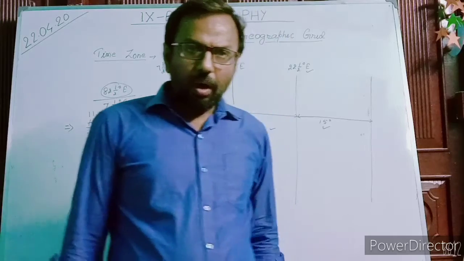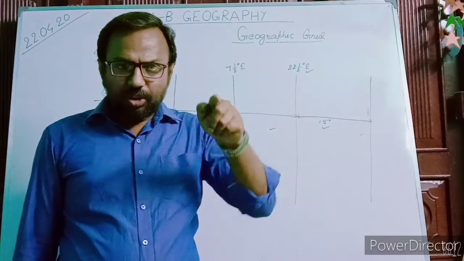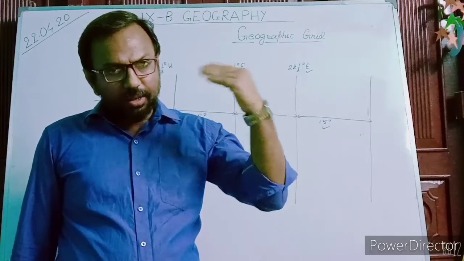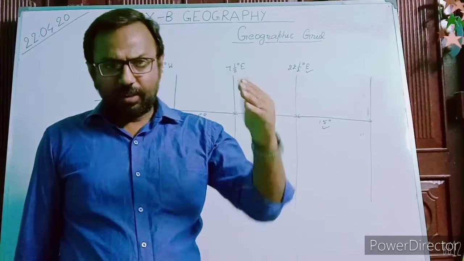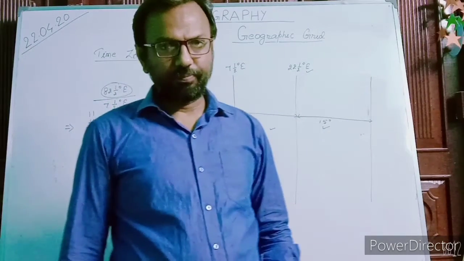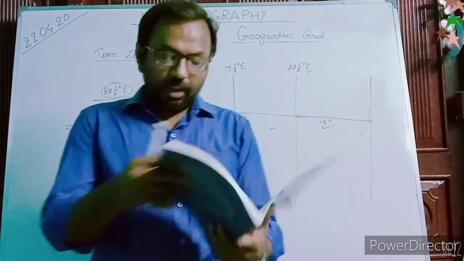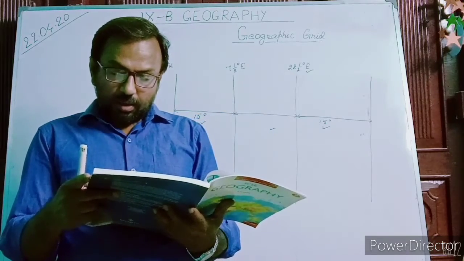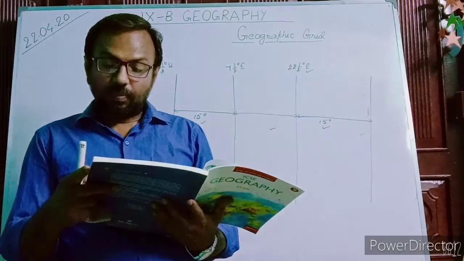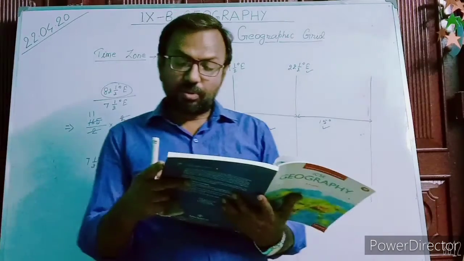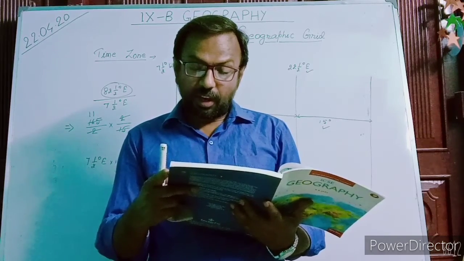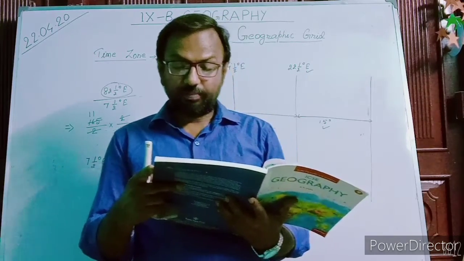But whichever one is passing through the center of that country, that longitude is considered as the standard meridian of that country. Such as China: you saw there are 4 time zones, but 120 degree east longitude is considered as the standard meridian for China.